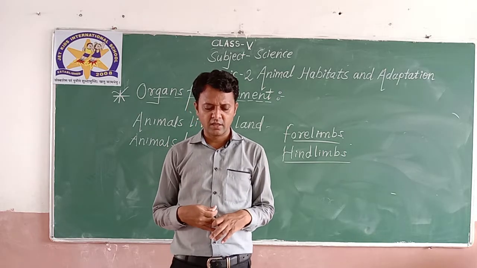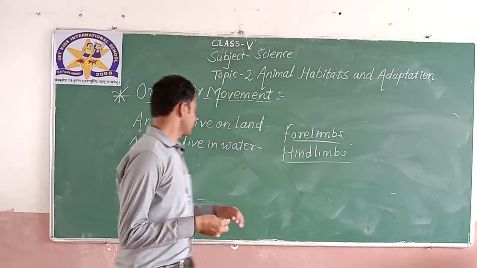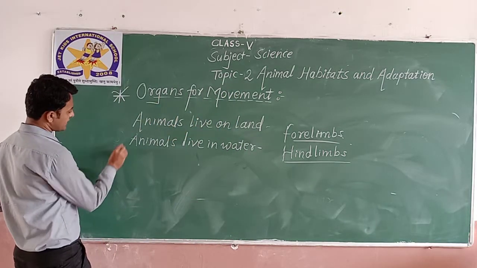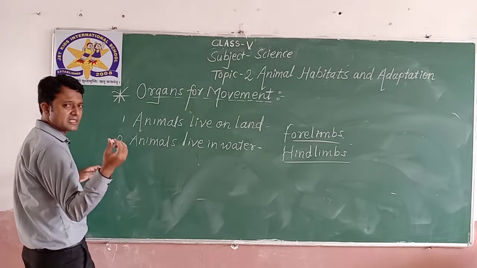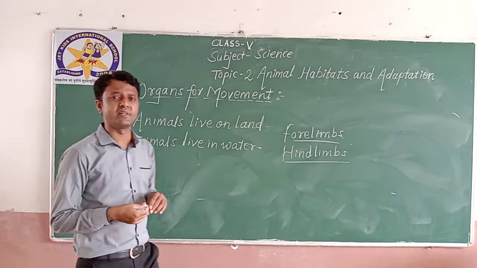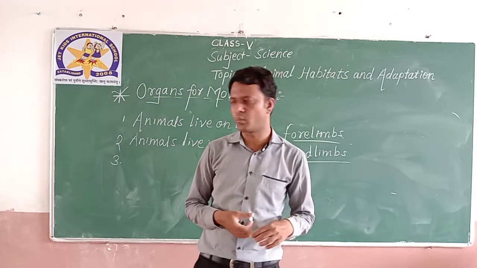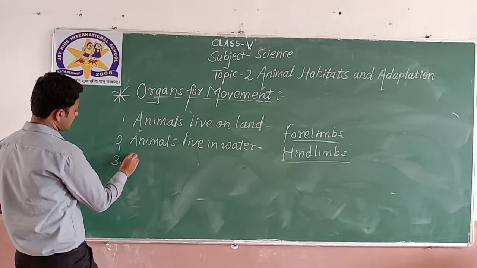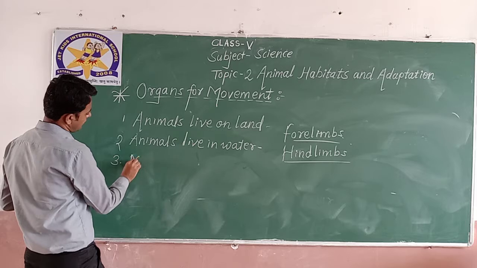Okay, we'll see insects. Generally, all the insects have how many legs? Yes, 6 legs. Small animals with 6 legs are called insects. You might have learned this in class 1 and 2. So number 3 is movement in insects.